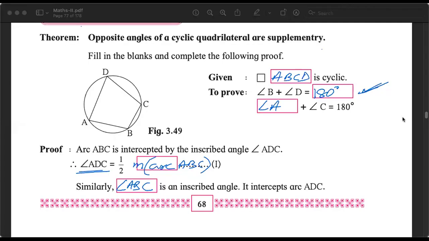There was some disturbance. I was telling you that angle ADC is the inscribed angle and the corresponding intercepted arc is arc ABC. Similarly, angle ABC is an inscribed angle and the corresponding intercepted arc is arc ADC. So, ये angle corresponding to ये arc, ये angle corresponding to ये arc, and an inscribed angle will be half of the intercepted arc.